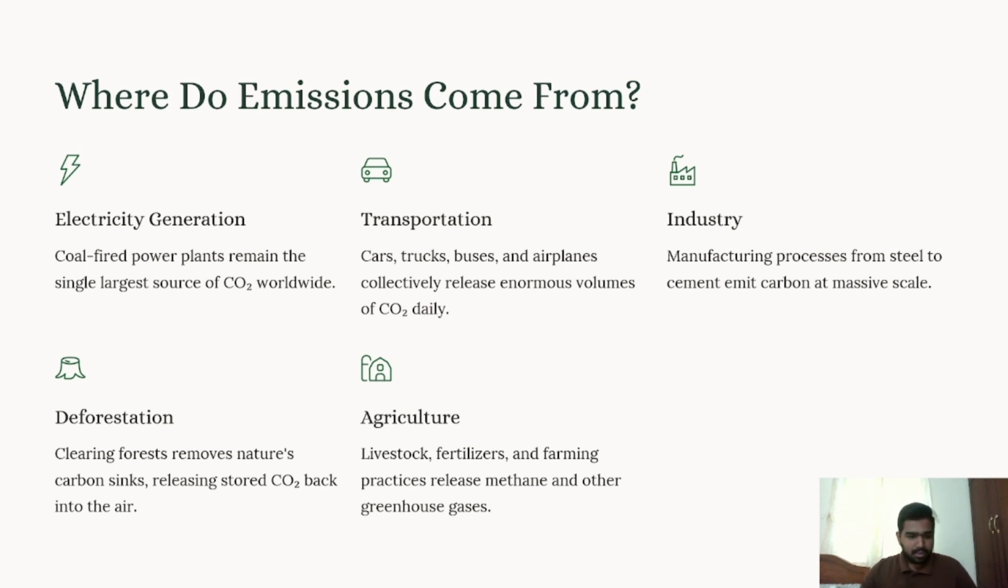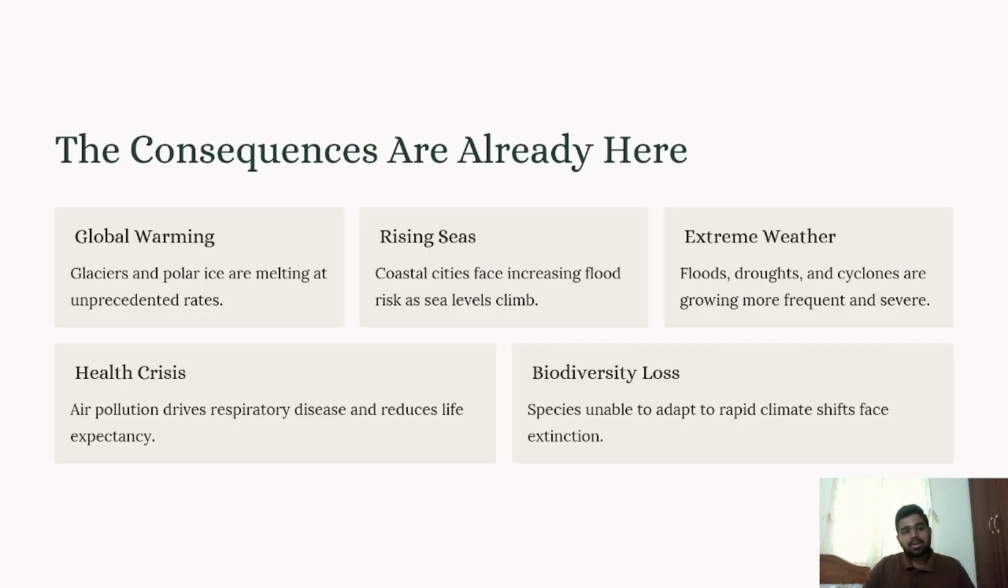And under deforestation, the clearing of forests removes nature's carbon sinks, releasing stored carbon dioxide back into the air. And under agriculture, livestock, fertilizers, and farming practices release methane and other greenhouse gases. So the consequences are already here.